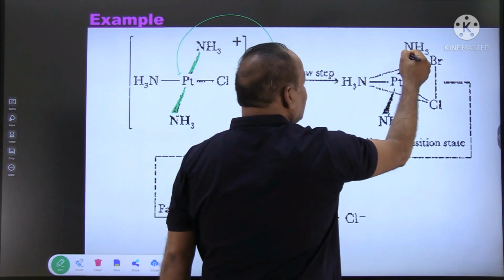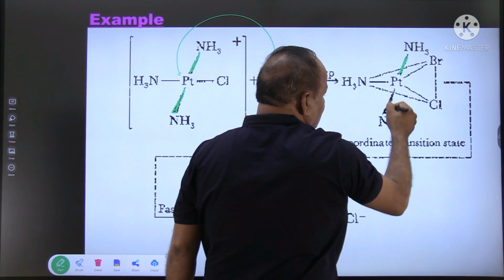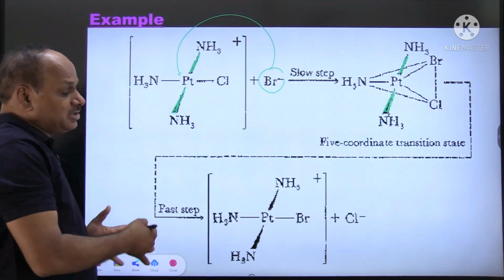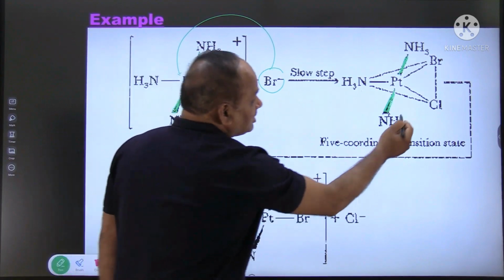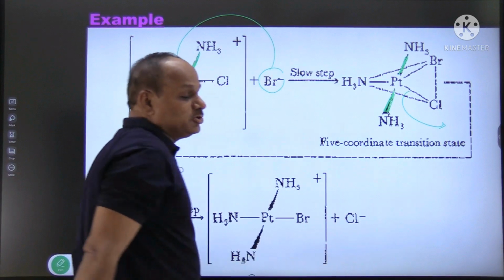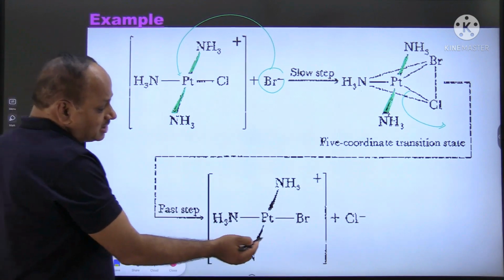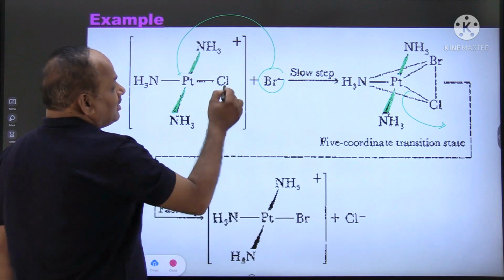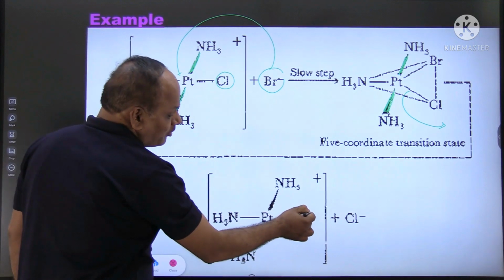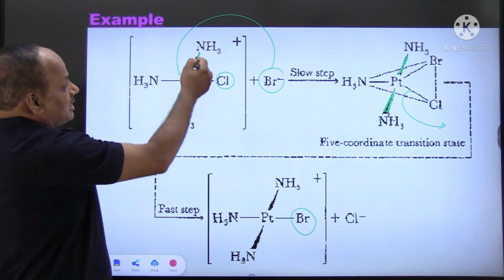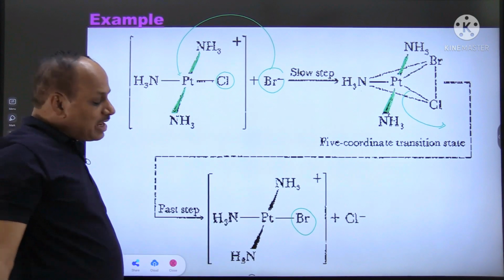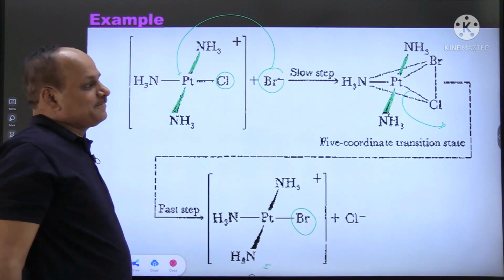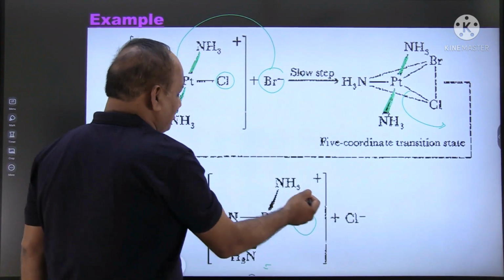This is the trigonal bipyramidal intermediate, which then decomposes. The chloride is lost from this place, and you get the substituted bromide complex, with bromide in place of chloride, and therefore you get the trans product. This is one example.